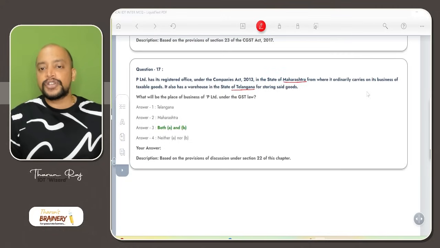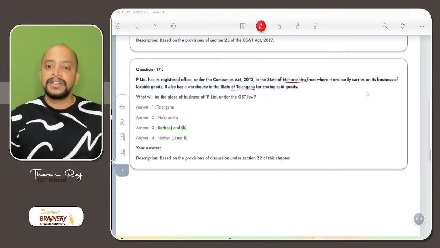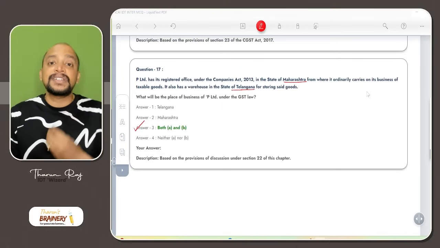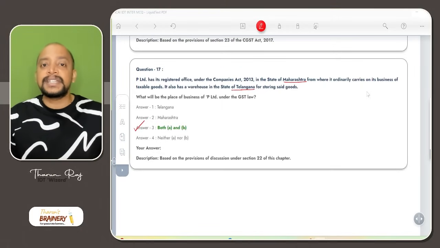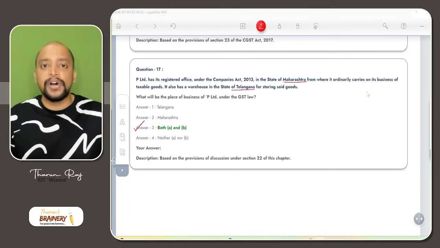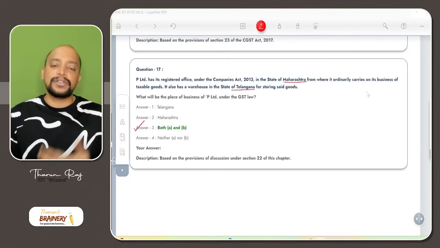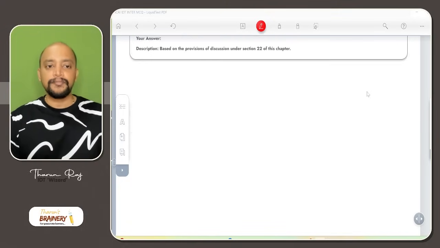So they are having place of business in Maharashtra and Telangana. Place of business means every place from where the business is ordinarily carried out, and it also includes a warehouse or an agency office, etc., or a representative office or a place from where the transactions will take place. So godown or warehouse is also treated as place of business.